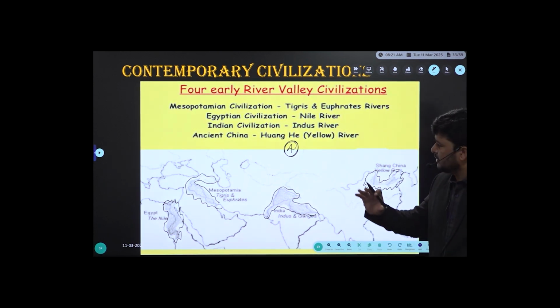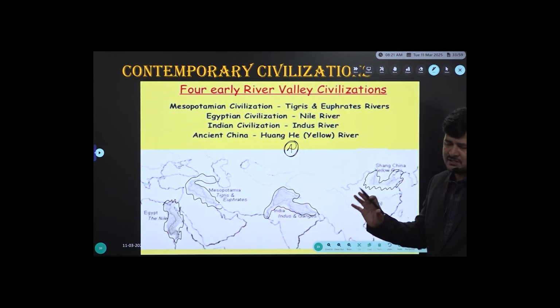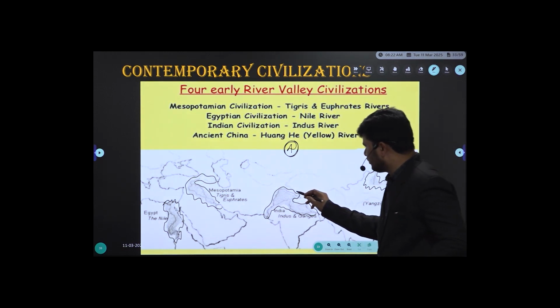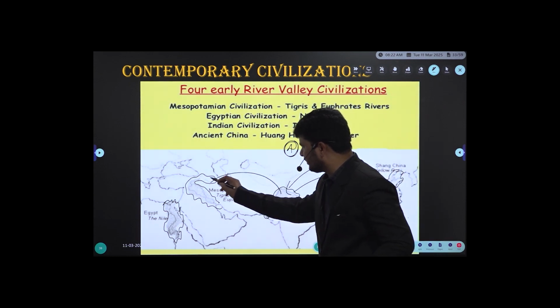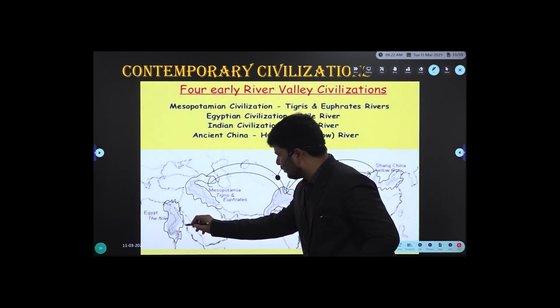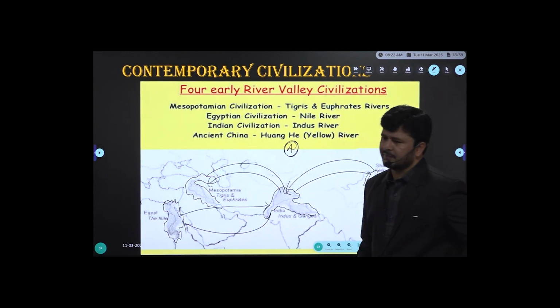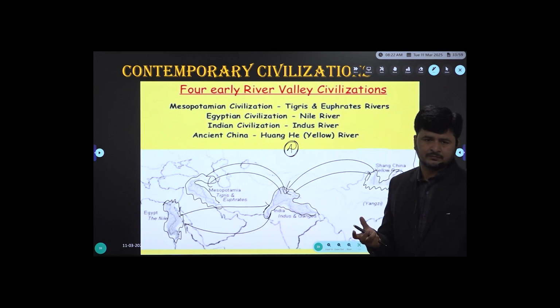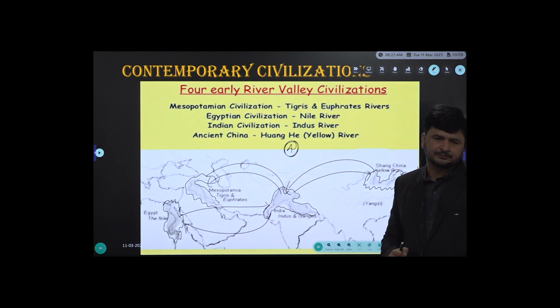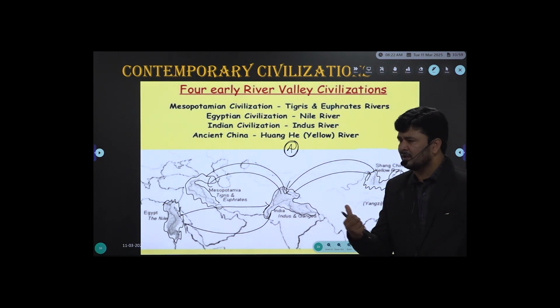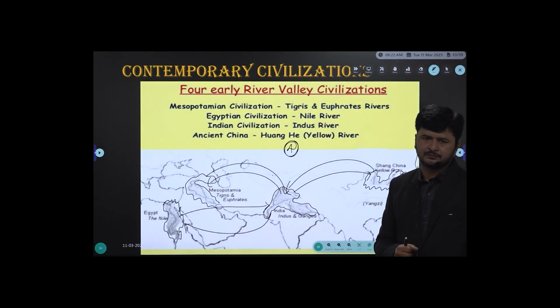When you're talking about contemporary civilizations, with minimum common sense, these people might have maintained some relations with each other. What does contemporary mean? Existing at the same time. So Donald Trump is a contemporary of Narendra Modi, kind of.